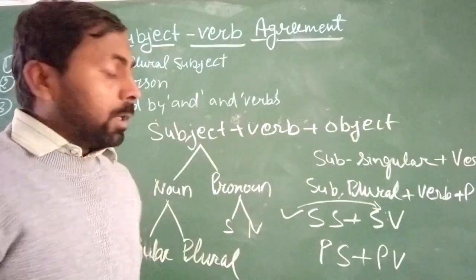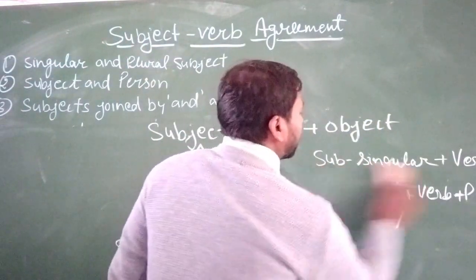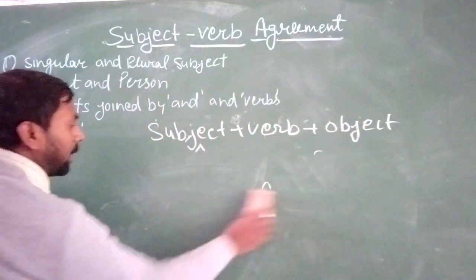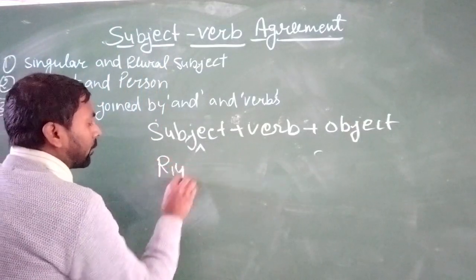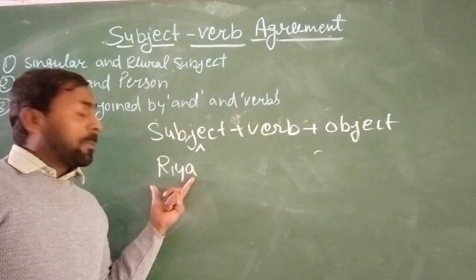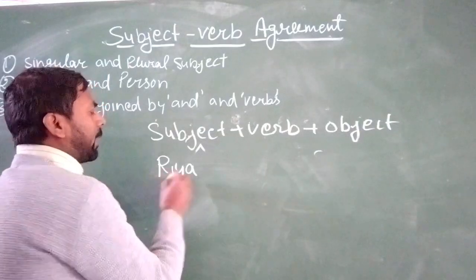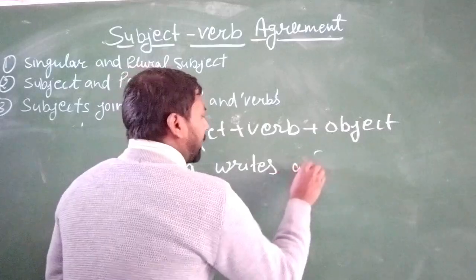Is it clear? Let's see some examples. Here is an example: Riya. Riya is a singular number word. It is a proper noun, and with this subject we use the singular number verb, like Riya writes a letter.